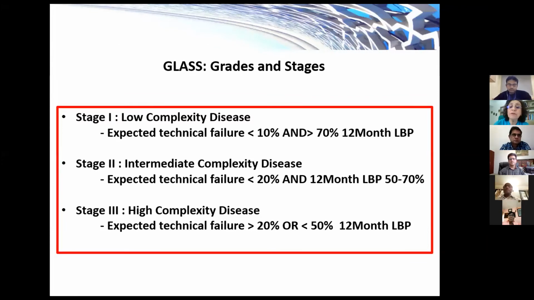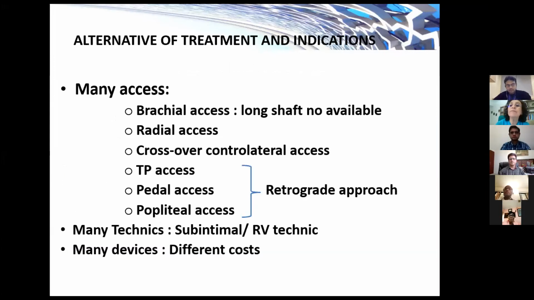When we have a complex disease, the technical failure is more than 20%. We could do many techniques by many accesses, and the new devices improve the success rates of the procedure.